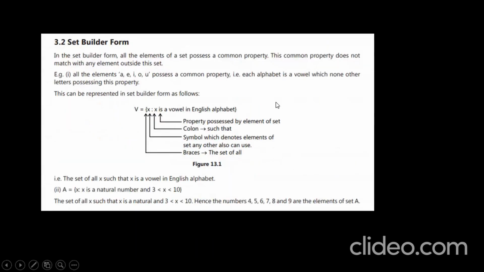The other one is set builder form. The first one is roster form and the next one is set builder form.